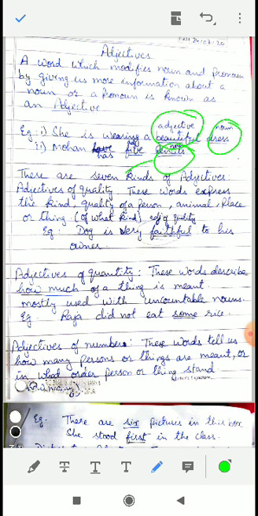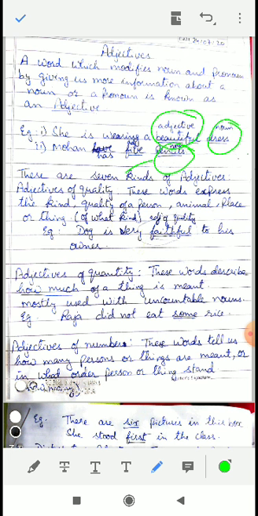Now there are 7 kinds of adjectives. The first one is the adjective of quality. These words express the kind or quality of a person, animal, place or thing. A simple question you can ask here is: of what kind? If an animal is there, what kind of animal is it? If a place is there, what kind of place is it? If a thing is given in the sentence, what kind of thing, meaning the quality, whether good or bad, of the person, place, animal or thing.